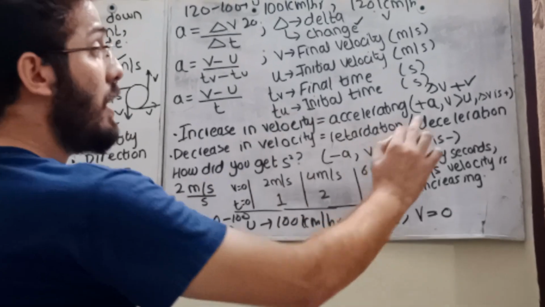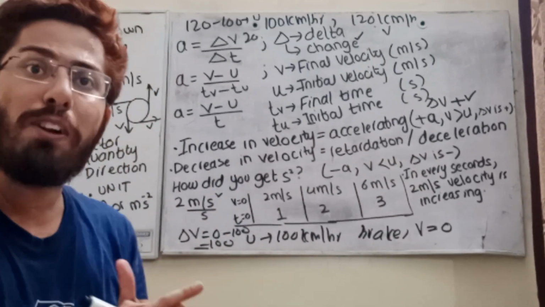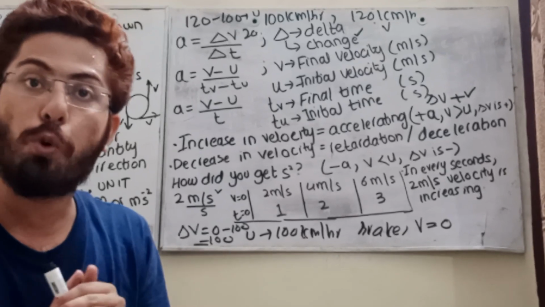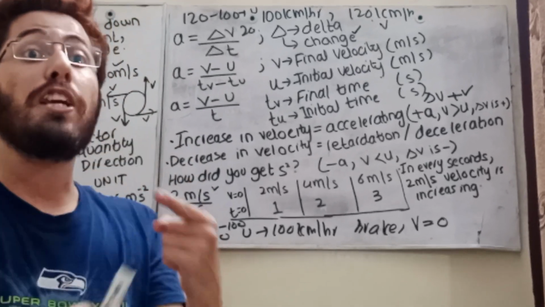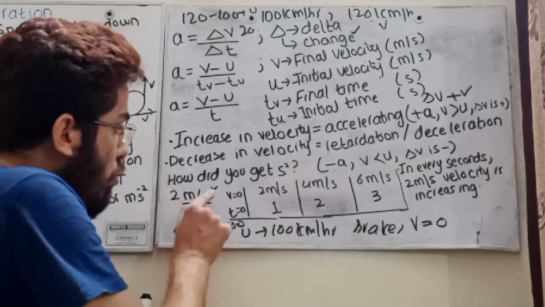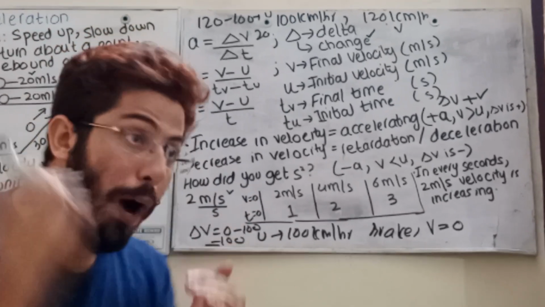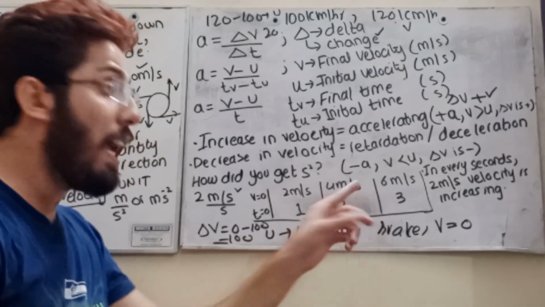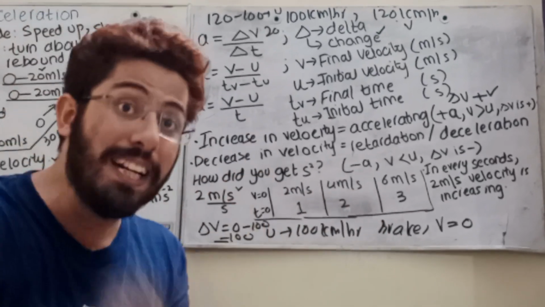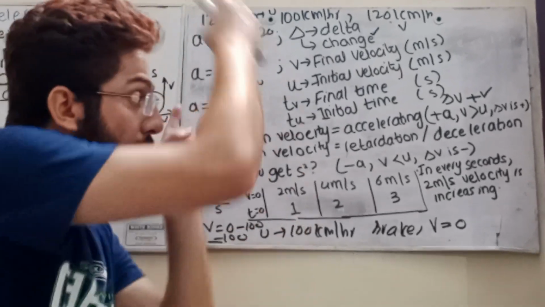Now see, let's suppose the examiner asks you what does 2 meter per second square mean. It means that in 1 second it achieves 2 meter per second. Let's suppose initially time is 0, speed is 0. Now at 1 second it gains 2 meter per second. Then at 2 seconds it gains 4 meter per second. It means each second it is gaining 2 meter per second. Are you getting it or not?